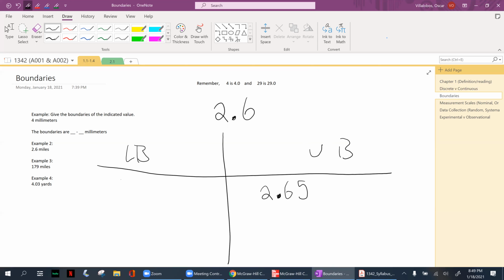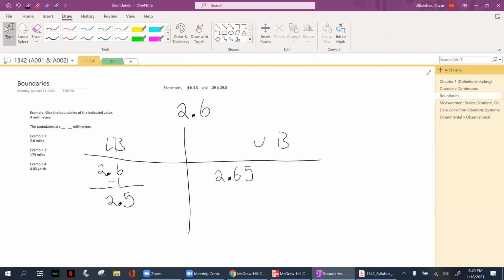To find your lower bound, we said we are going to subtract 1 from the farthest most point. So here it's going to be that 6. I'm going to take a 1 away from just that 6. I'm going to get that 6 subtracted by 1, and that's going to give me a 2.5. And to that 2.5, what am I going to attach to the very end? A 5 again. So then my lower bound is going to be 2.55.